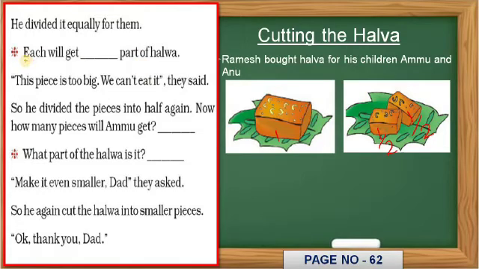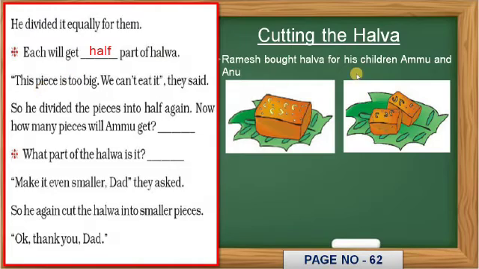So here you have to fill in this bracket, each will get how many parts of halwa. You can write 1/2 also, or you can say half part. So I have written here half part of halwa.